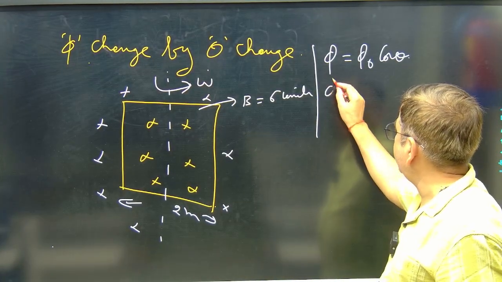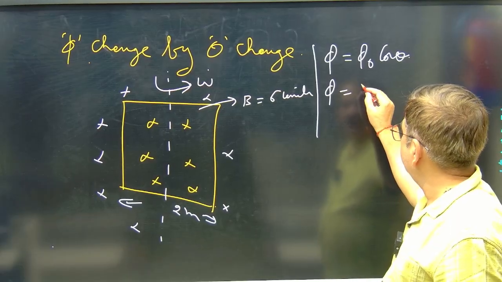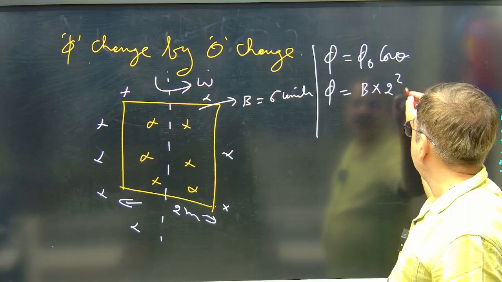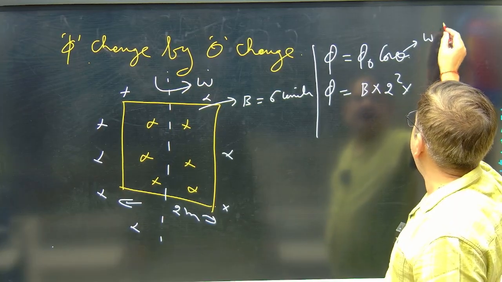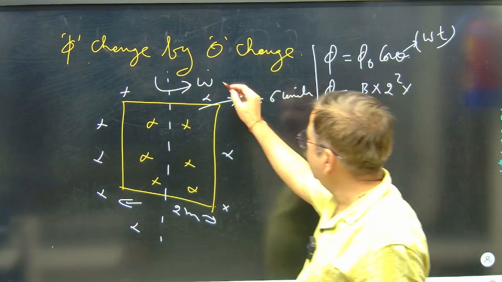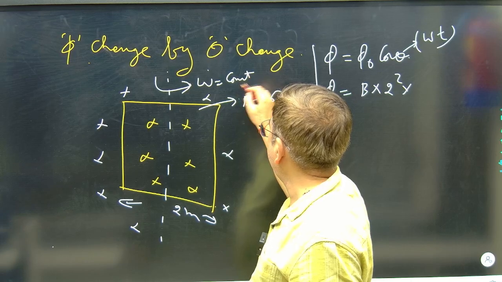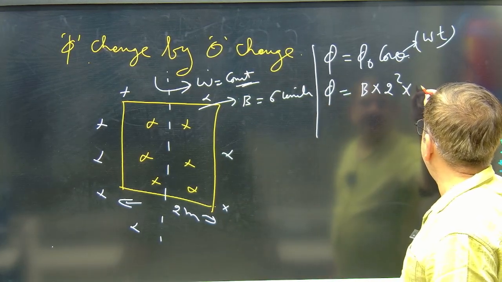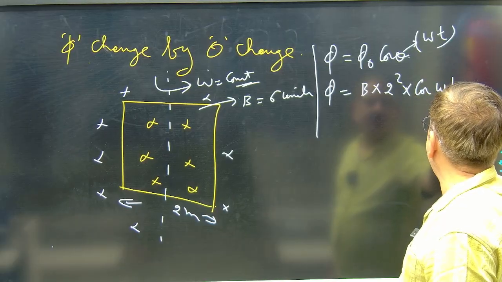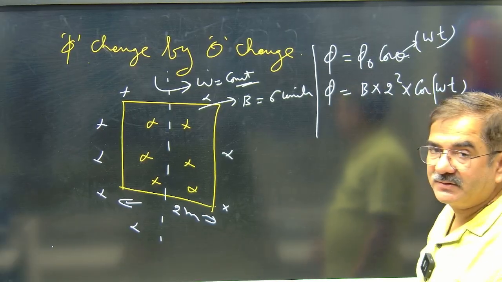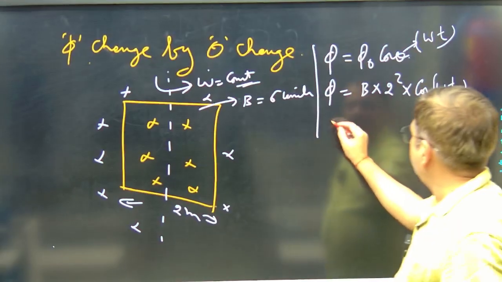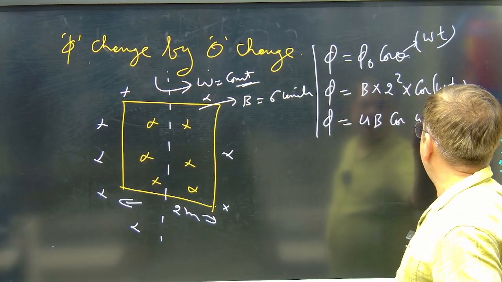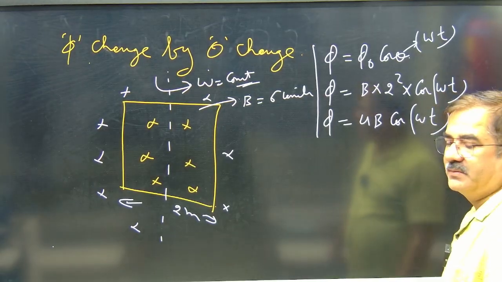So phi is equal to B into area. The area is 2 square, and theta I will write as omega into t, if omega remains constant. I take omega as constant. So the flux is B into area into cos omega t. You see the effect: 4B into cos omega t. This is the result for the flux change.